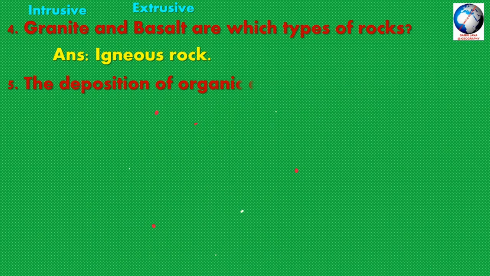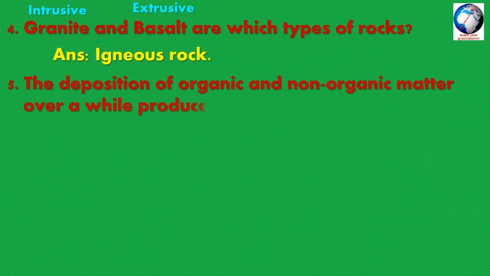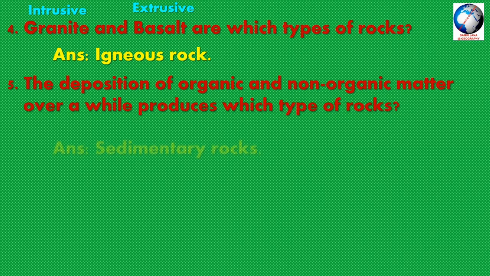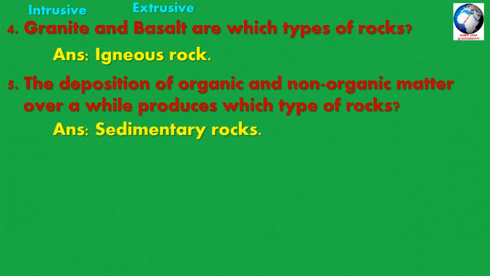Question number 5: the deposition of organic and non-organic matter over a while produces which type of rocks? And the right answer is sedimentary rock.